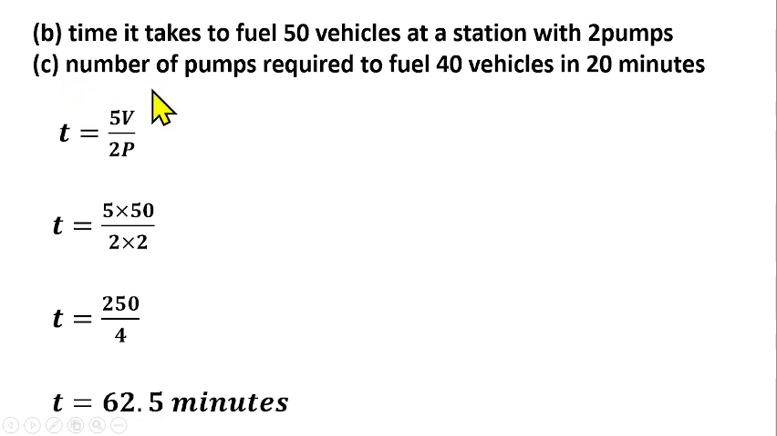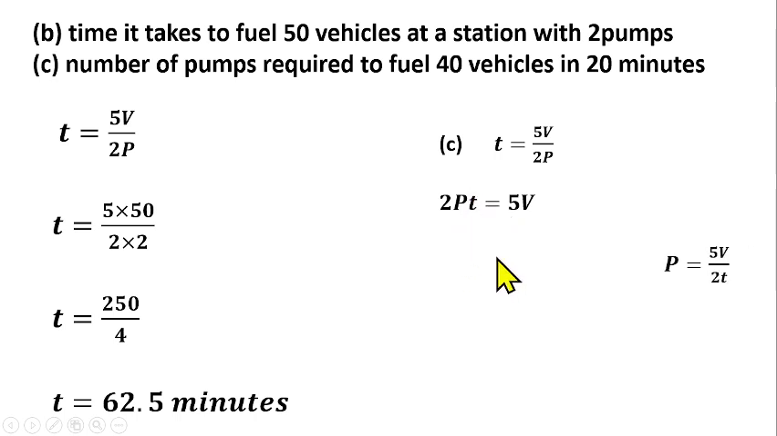Then for c, you have to find the number of pumps required to fuel 40 vehicles in 20 minutes. In this case you are looking for p, so all you need to do is to remember this as well. You have t equals 5v over 2p, and you are looking for p, which is the number of pumps. So you can cross multiply to make p the subject of the formula first before you substitute the values. If you cross multiply, we have 2pt equals 5v. Then our aim is to find p, so you can divide both sides by 2t. So p will be equal to 5v over 2t.